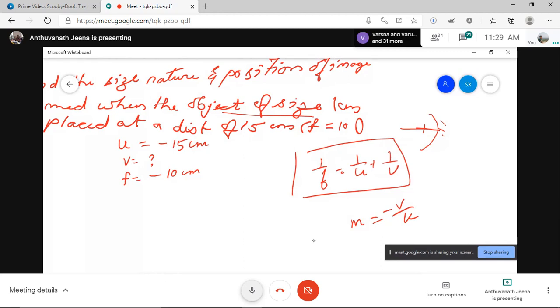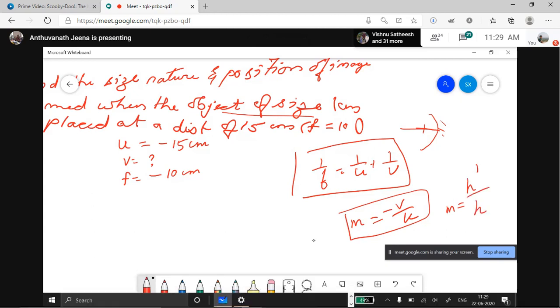The other formula is the size of the image divided by the size of the object. Three formulas. Now let's start first. Find out what is V. 1 by F is equal to 1 by U plus 1 by V, children. Now you substitute.